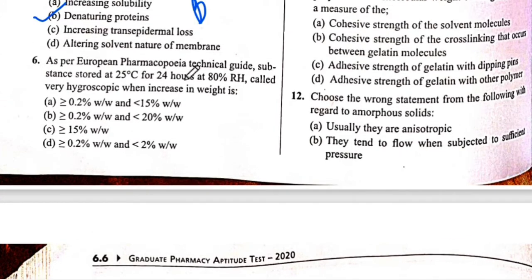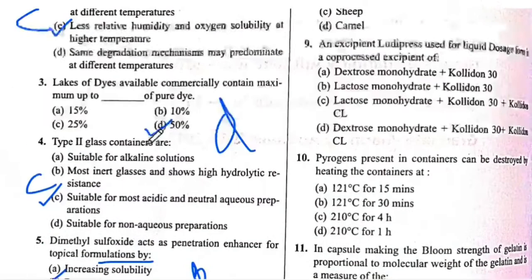As per European Pharmacopoeia Technical Guide, substance stored at 25 degrees Celsius for 24 hours at 80% RH, called very hygroscopic. When increase the weight is. The answer is C. Next is 7 question number.